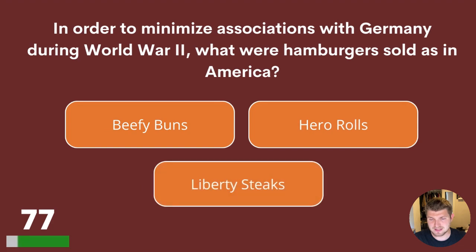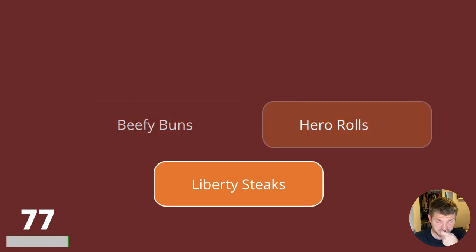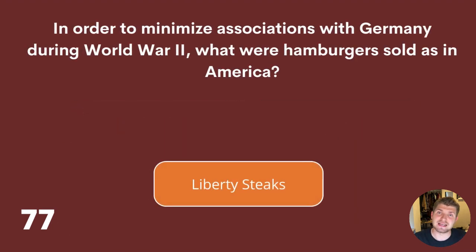77. In order to minimise associations with Germany during World War II, what were hamburgers sold as in America? Beefy buns, hero rolls, or Liberty steaks? The answer is Liberty steaks.